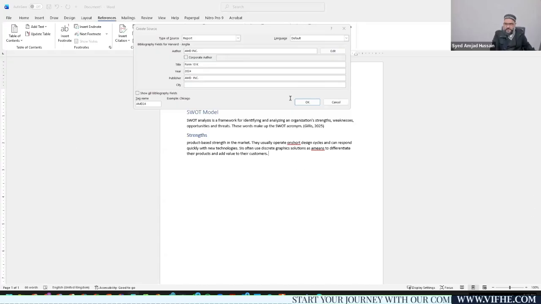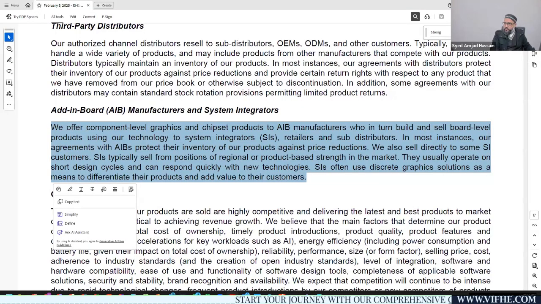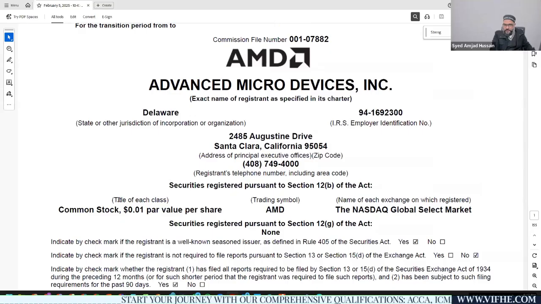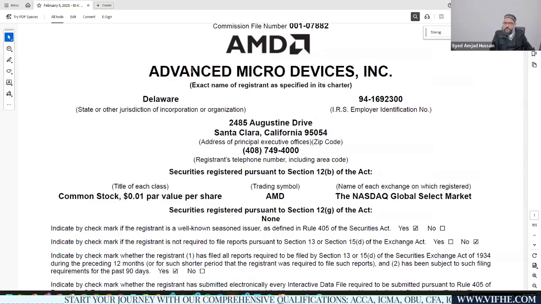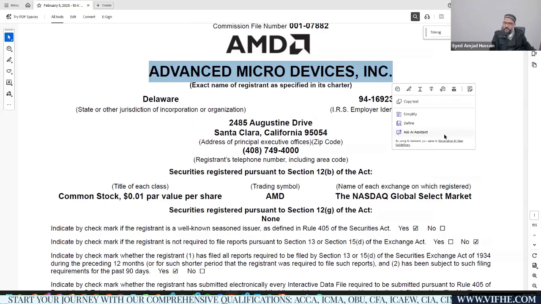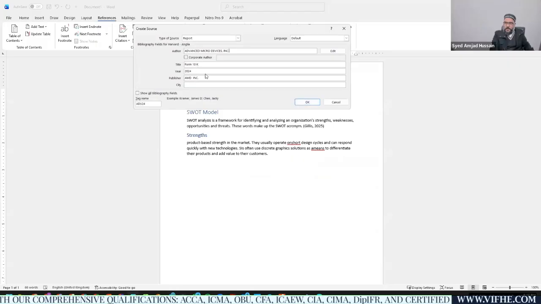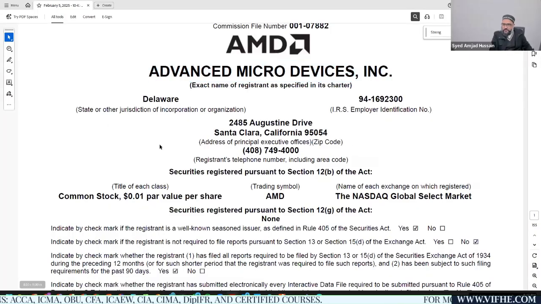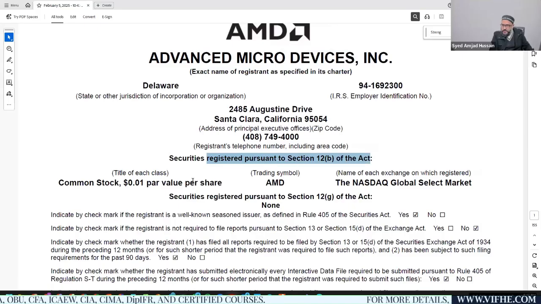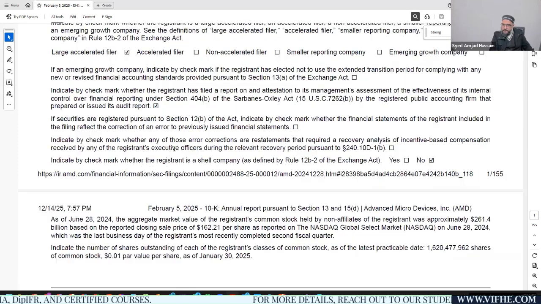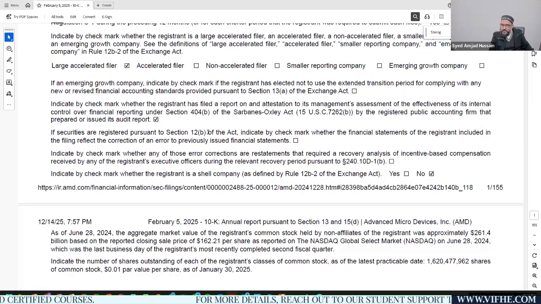You can see it's page number 17. So either I can move to page number 1, and it was mentioned. No, it's not mentioned here. What is the city of this company? You can name it as AMD, or in the Excel sheet as AMD Advanced Micro Devices INC. I'm going to update these things. And the city was where the head office of this company was registered, pursuant to section, and the city of this company would be where it's registered.